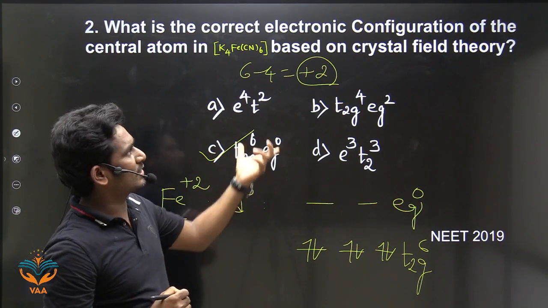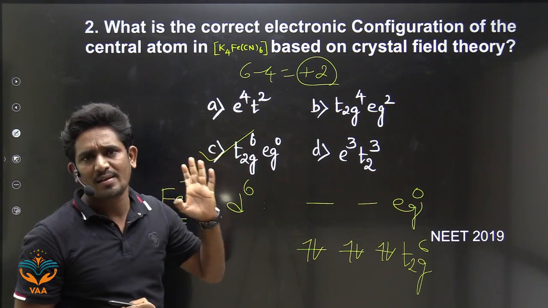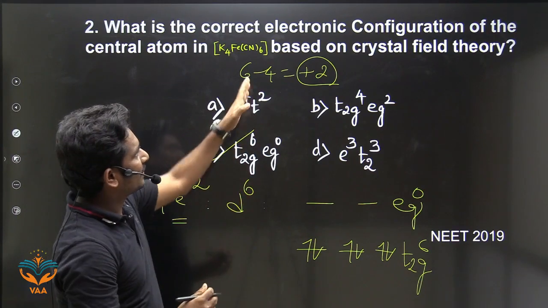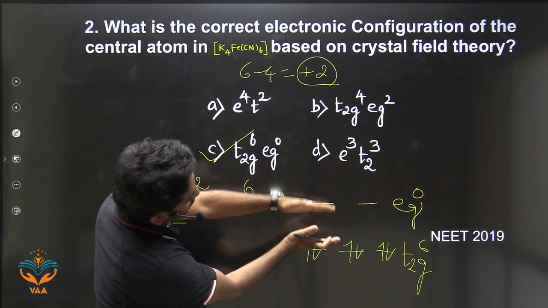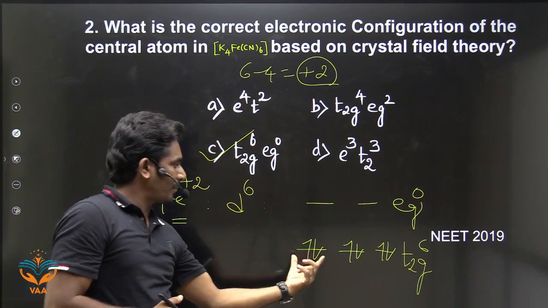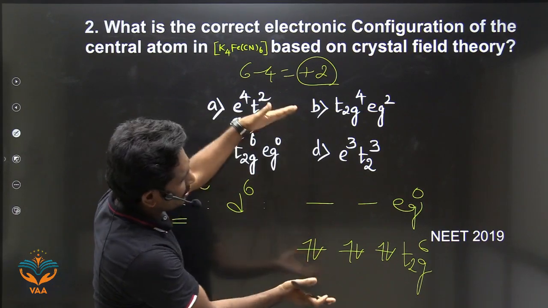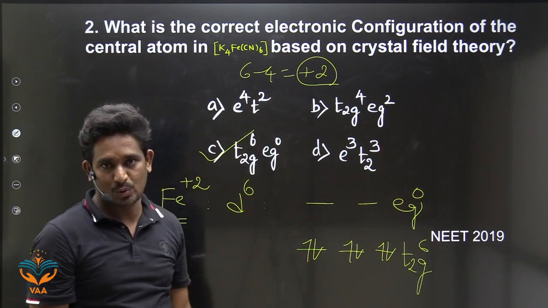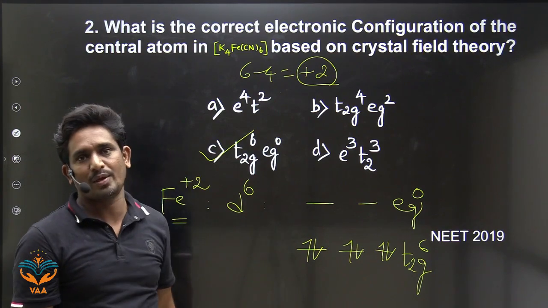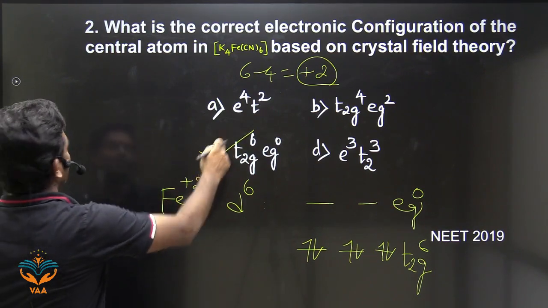Very easy. Crystal field theory is a very, very important theory. If it is a strong field ligand, splitting is more, delta naught is more, so it violates Hund's rule. The answer is C.